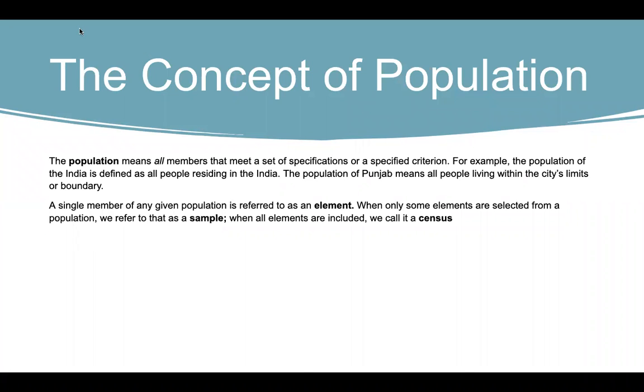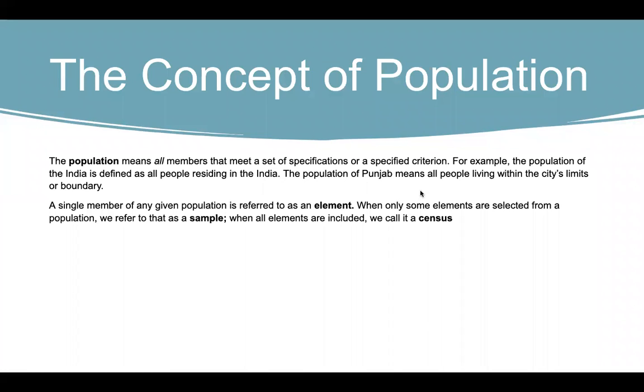When I specify a criteria, population of India, it talks about every single citizen of India or every single resident of India is included in the study if it is population. Example, population of India is defined as people residing in the country.